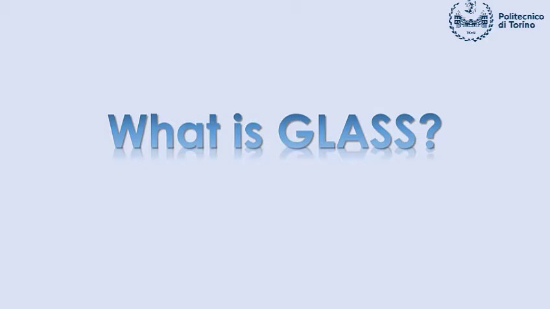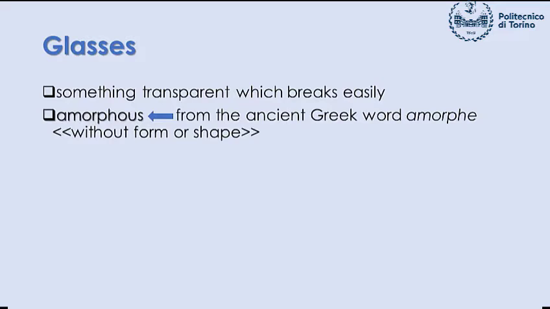What is glass? When we think about glass, we think that it is something transparent which breaks easily. But this is not enough to define glass. If you want to be more precise, glass is a non-crystalline material. In other words, it is an amorphous material.